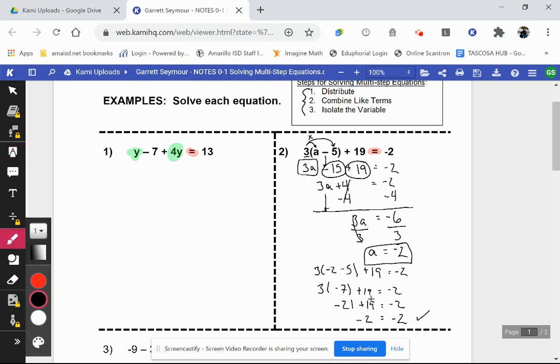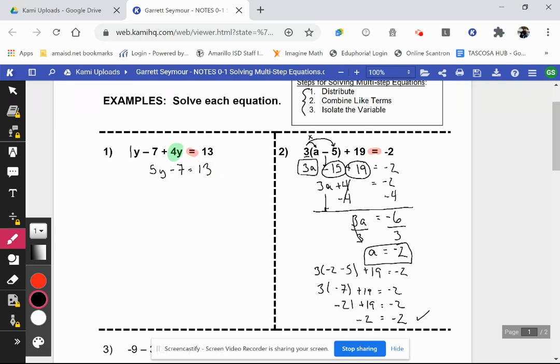So if I have one y here, remember, if you just have a constant by itself or a letter by itself, we can always put a 1 in front of it. So 1y plus 4y, that's equal to 5y minus 7 is equal to, nothing happened over here on the right side, so it's still 13.